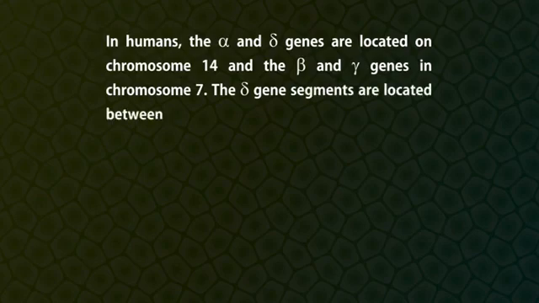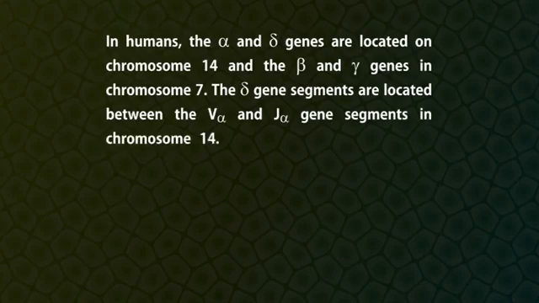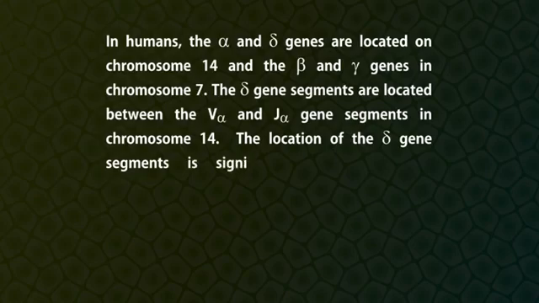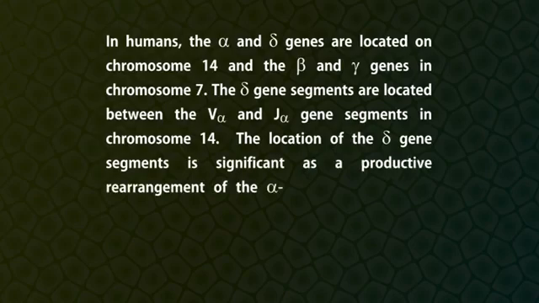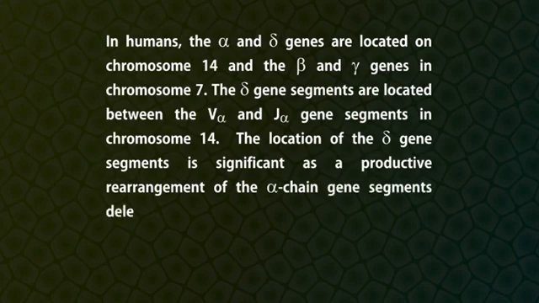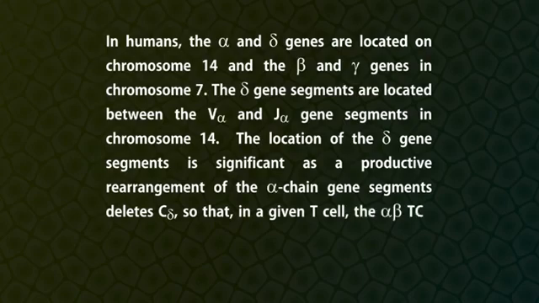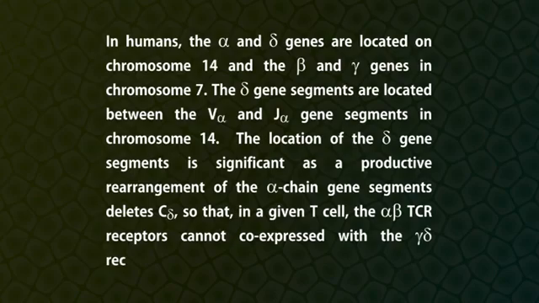The delta gene segments are located between the V-alpha and J-alpha gene segments on chromosome 14. The location of the delta gene segment is significant as a productive rearrangement of the alpha chain gene segment deletes C delta, so that in a given T cell, the alpha-beta TCR receptors cannot co-express with the gamma-delta receptors.